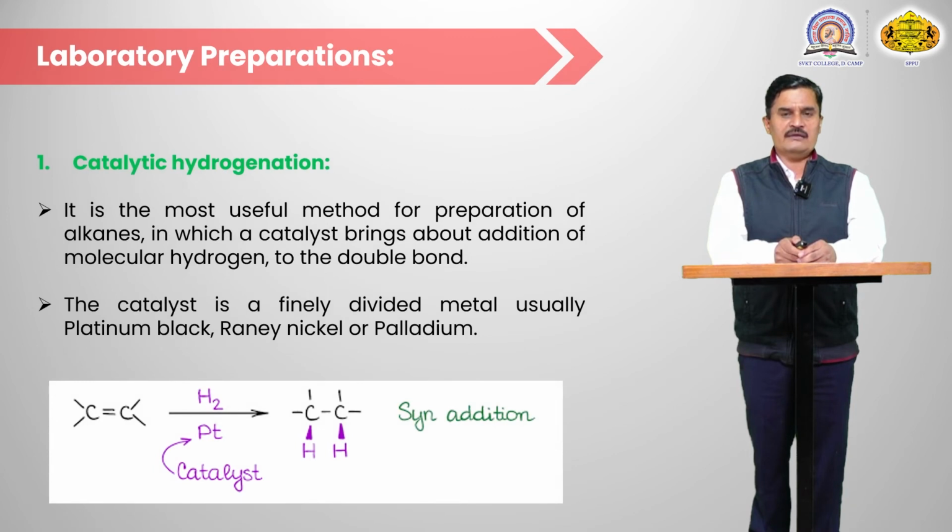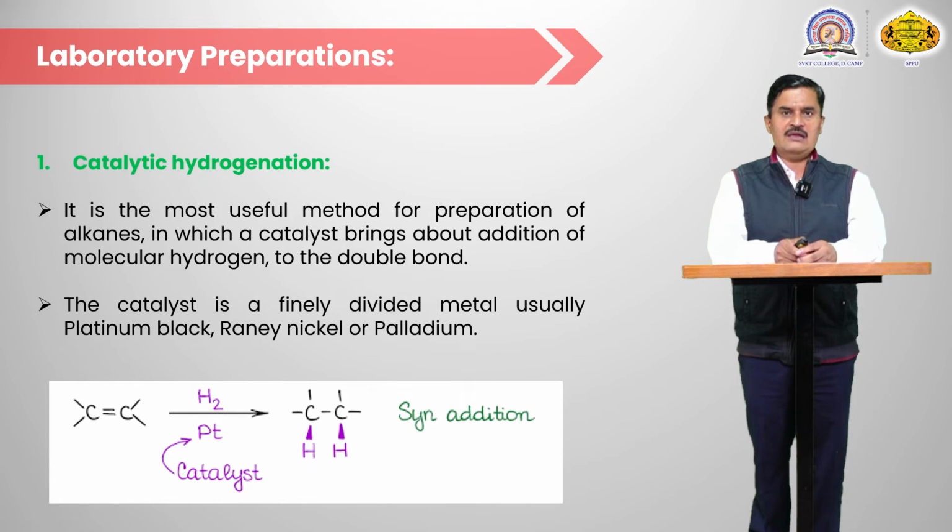Laboratory preparation of alkane. Here the alkane means the carbon-carbon single bond, which is more stable and non-polar. Such a compound can be synthesized from a carbon-carbon double bond, by the addition of hydrogen across the carbon-carbon double bond, and then we get a carbon-carbon single bond. So this is one source, where alkenes convert into alkane.